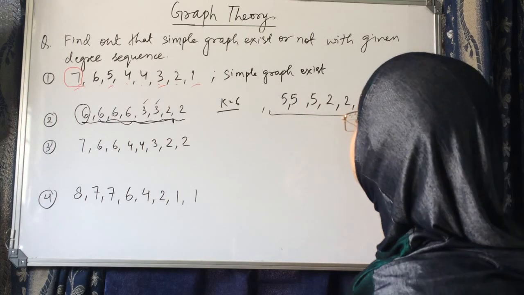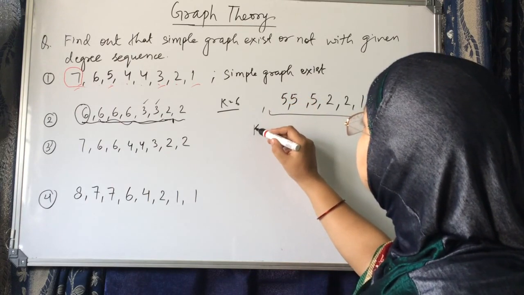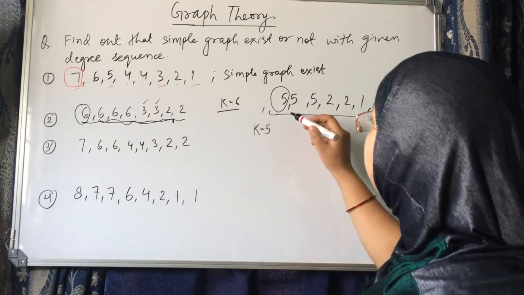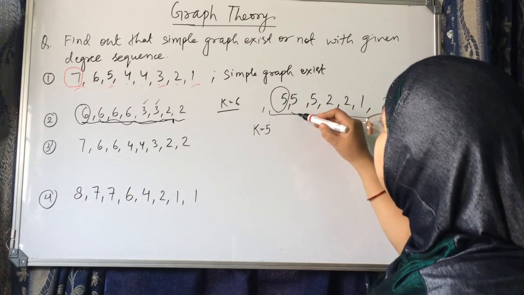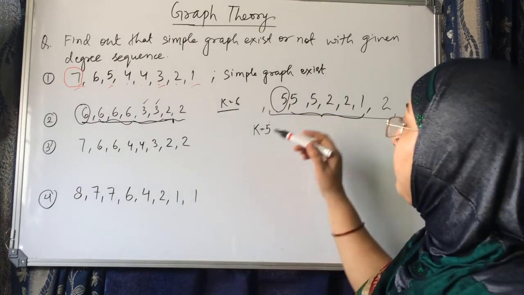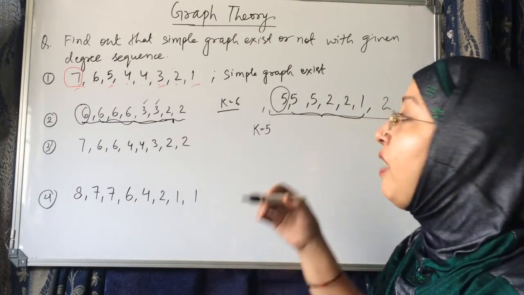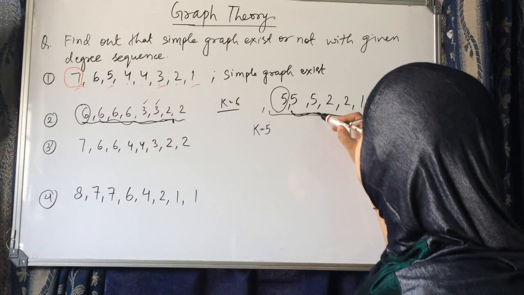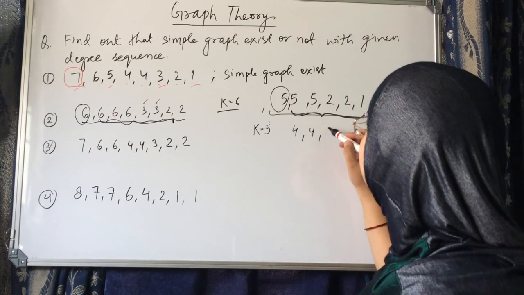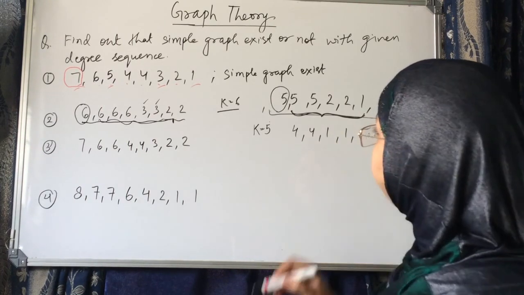It is in non-ascending order. In the next step, we remove the highest degree and call it k. Now our k is 5. What do we have to do now? Subtract 1 from the next 5. I said remaining by mistake, it is the next 5. So we count 1, 2, 3, 4, 5 and subtract 1 from here, so it becomes 4, 4, 1, 1, 0, and this is 2.